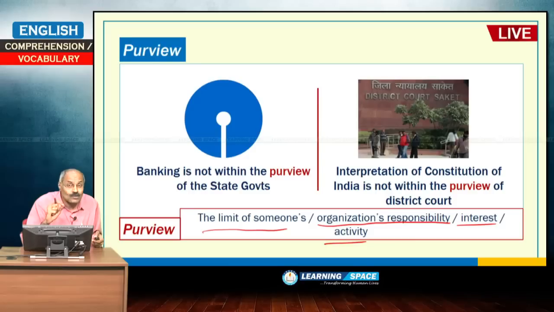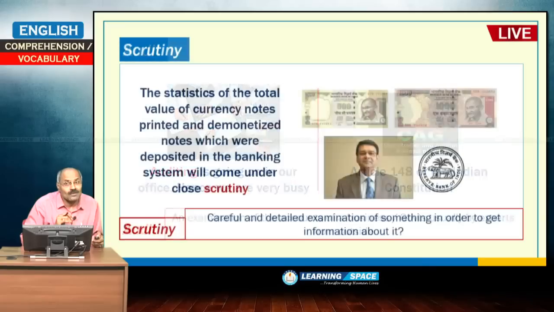Here I gave two examples to explain purview. Banking is not within the purview of state governments. Banking is within the domain of the central government. So, purview is used to draw the boundaries of any organization. Similarly, interpretation of the Constitution. If some constitutional provision is violated, that cannot be interpreted by a district court. Right? So, interpretation of the Constitution of India is not within the purview of a district court. So, up to which the responsibility or domain of an organization is there, that is the meaning of purview. So, let us come back.